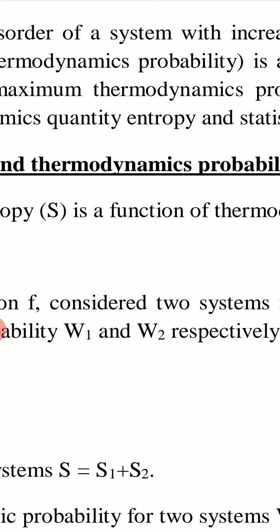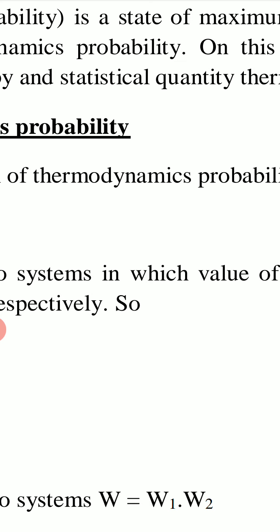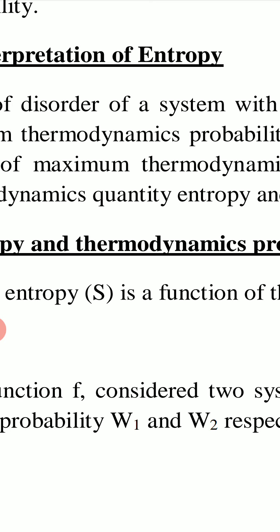Entropy will be maximum in the state of maximum thermodynamic probability. So when thermodynamic probability is maximum, it is the equilibrium condition, and in this case the entropy will be maximum because disorder will be maximum. So the most probable state has maximum disorder, maximum probability, and maximum value of entropy.